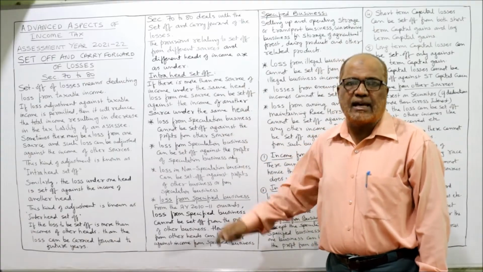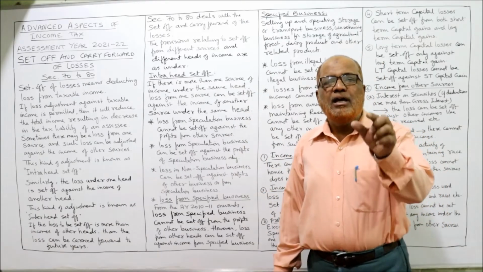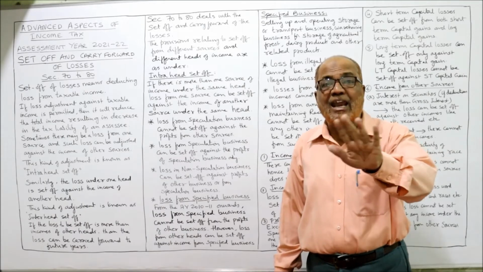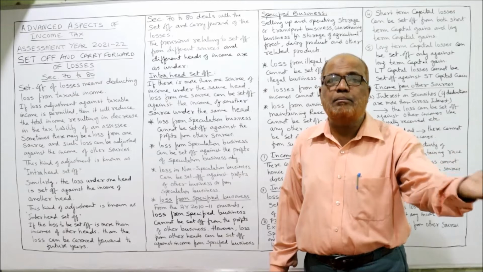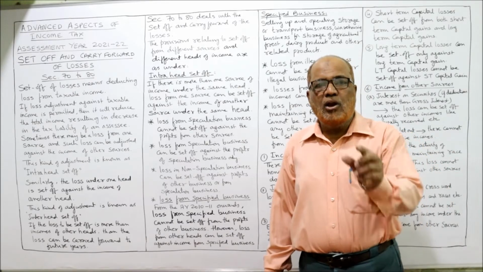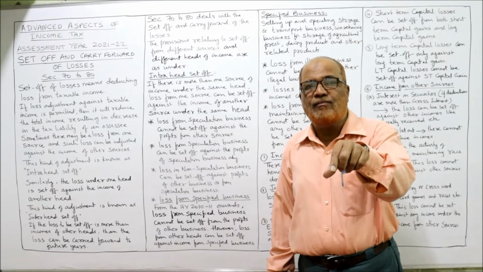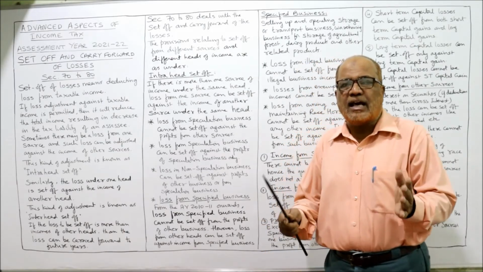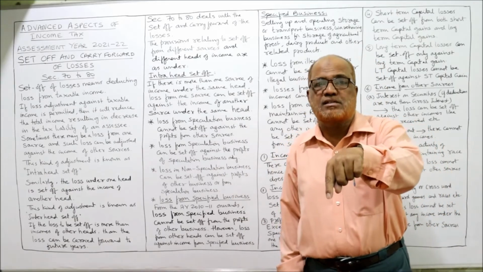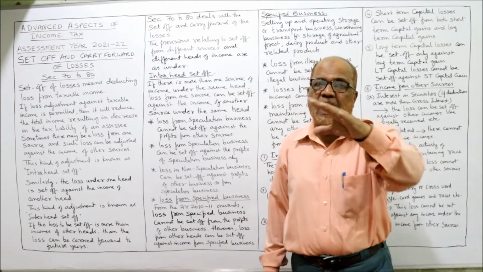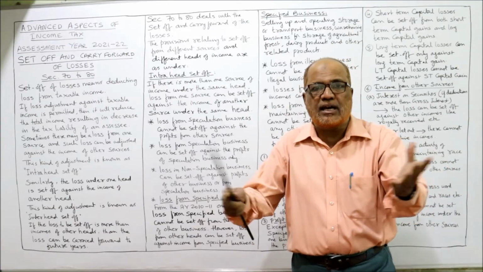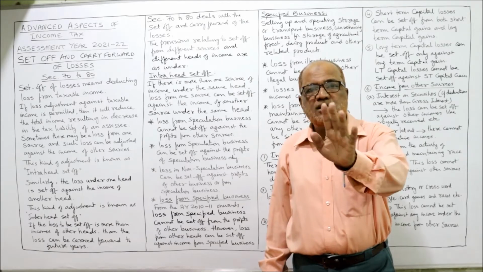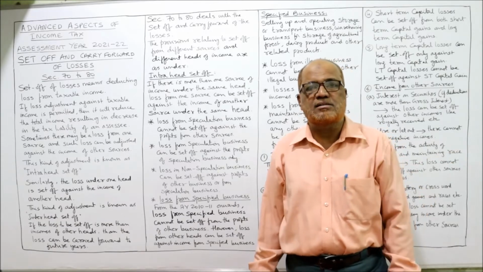What are specified businesses? I'll explain. But for the time being, remember, if there is a loss in specified business, the loss cannot be set off from any other business profits. The loss in specified business can be set off only from the profit of specified business. So if a person, an assessee, is having two separate specified businesses, one with a loss and another with a profit, they can set off. But a specified business loss cannot be set off from any other businesses.